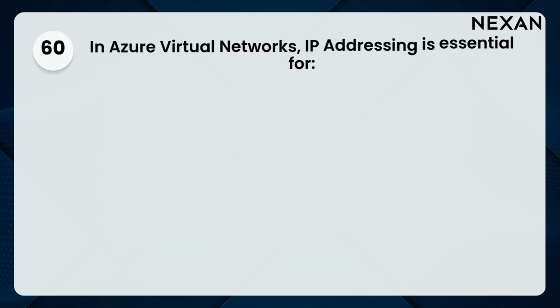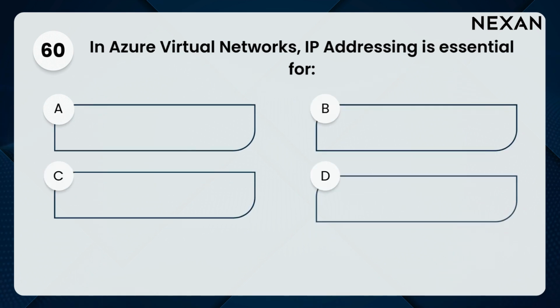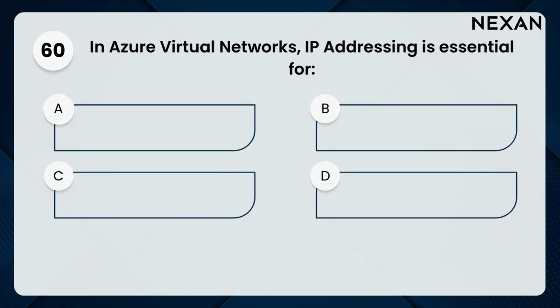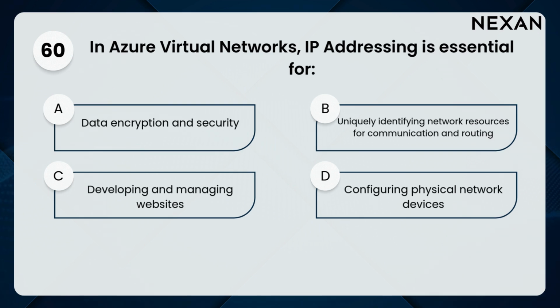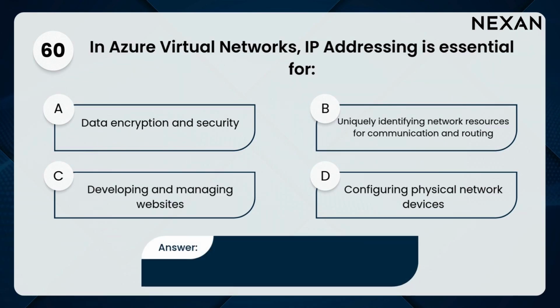60. In Azure Virtual Networks, IP addressing is essential for A. Data encryption and security, B. Uniquely identifying network resources for communication and routing, C. Developing and managing websites, D. Configuring physical network devices. Answer: B. Uniquely identifying network resources for communication and routing.